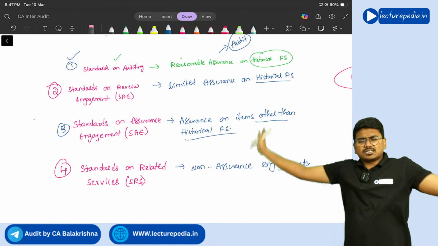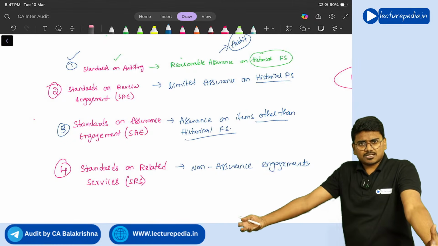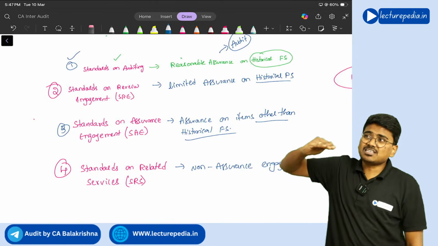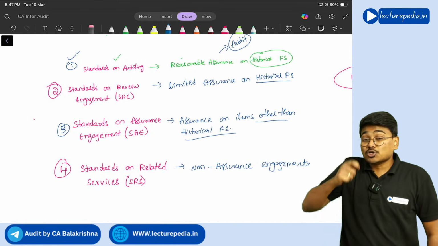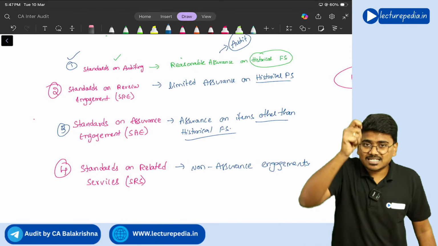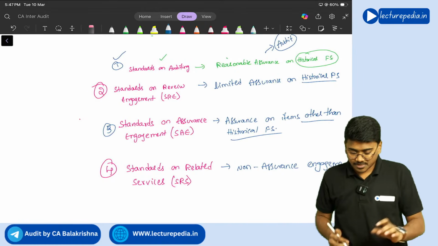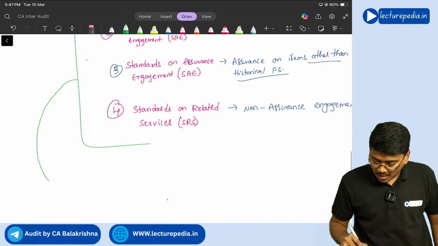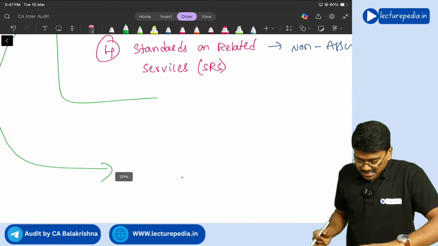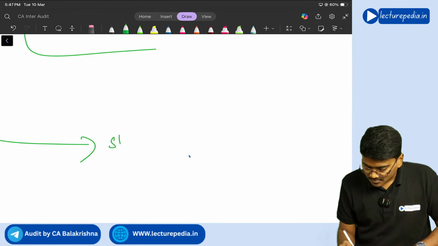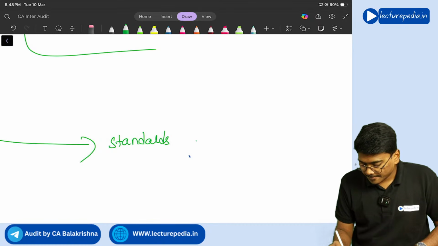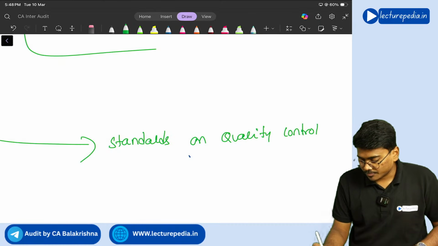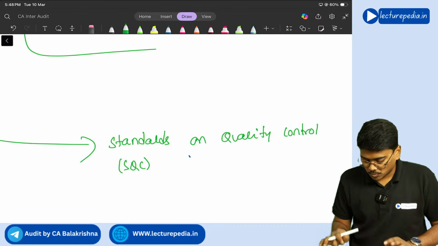Now, whatever work the CA firm performs, in all that work it should maintain quality or not? Yes, sir. We have to do the work with utmost quality. Correct or not? So, to ensure quality in the work that an auditor or a CA firm performs, guidance on how quality should be ensured in all these works is given in standards on quality control, that is SQC.